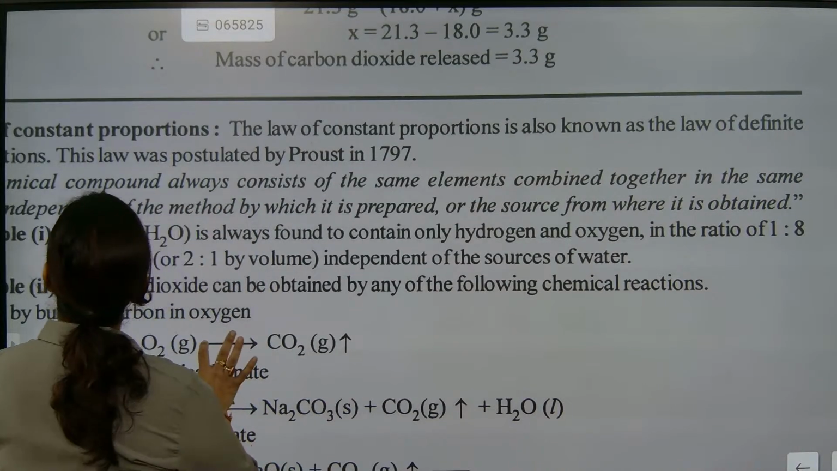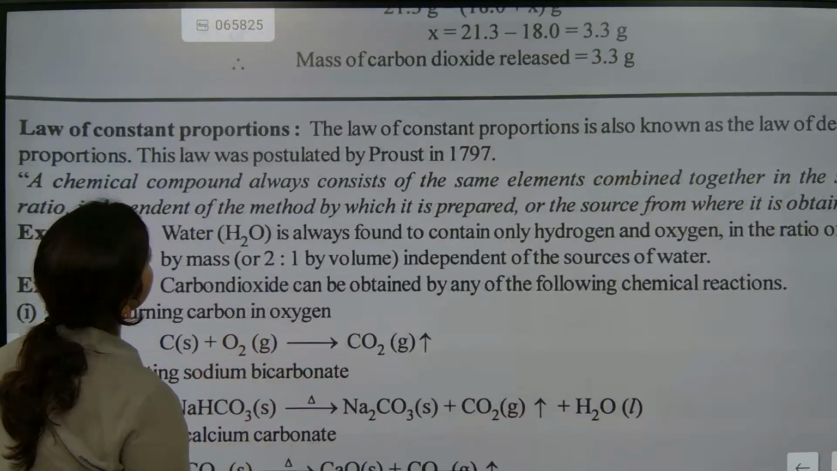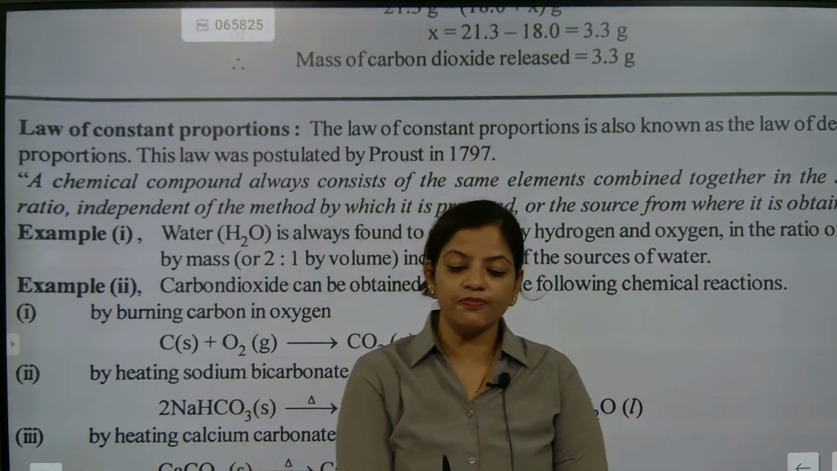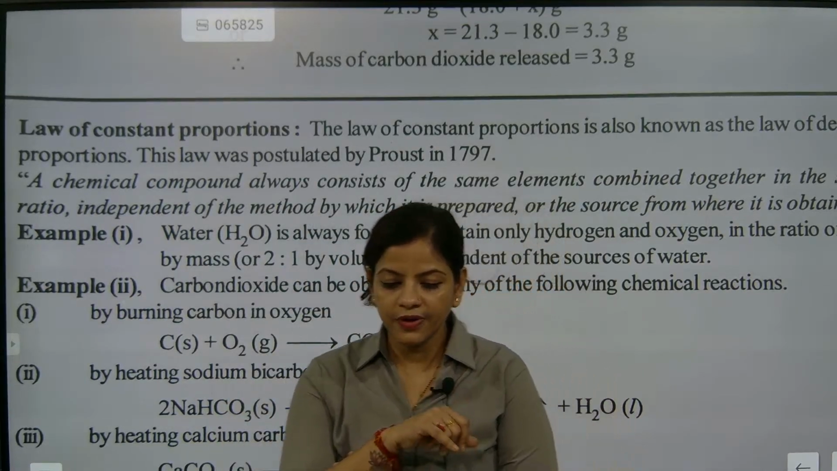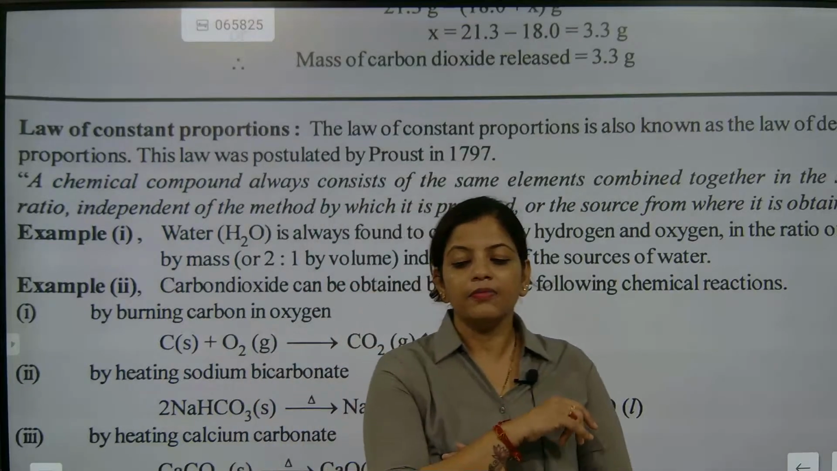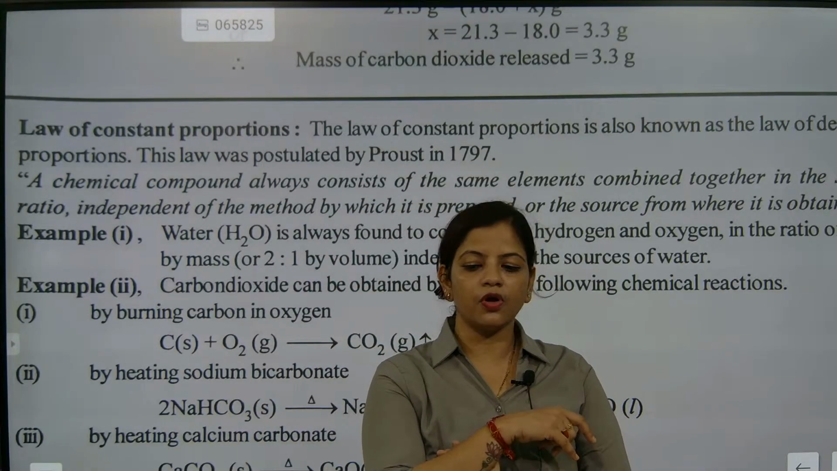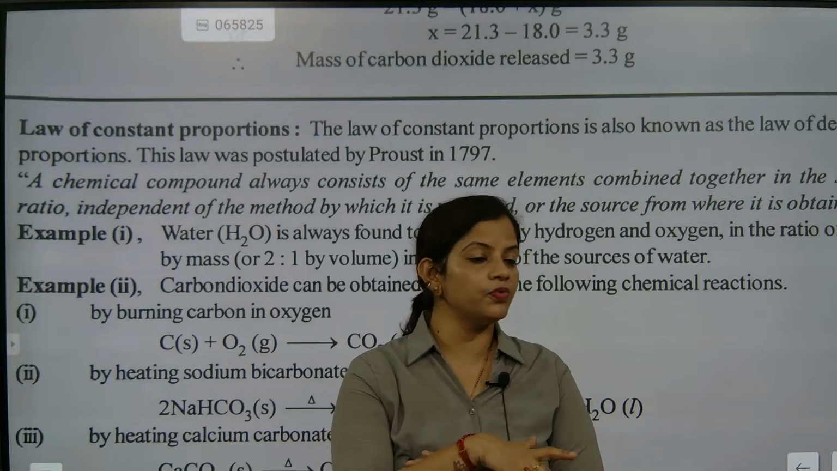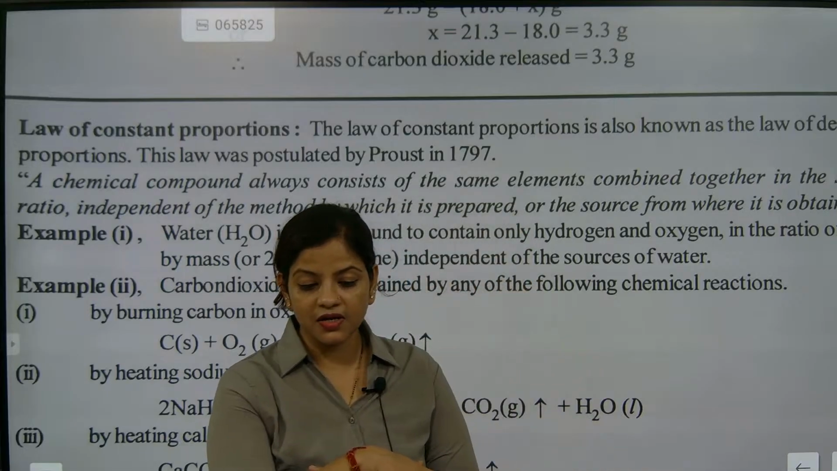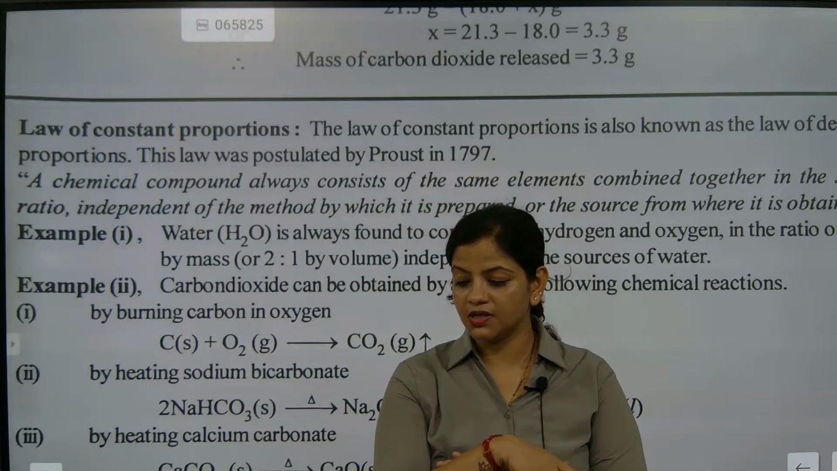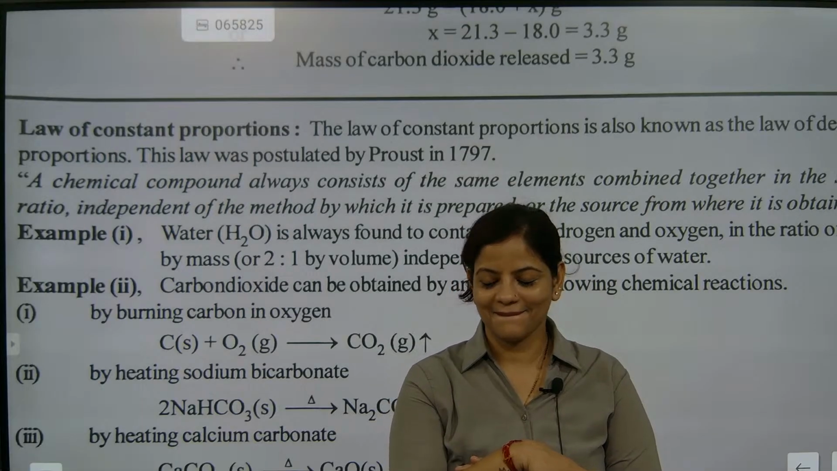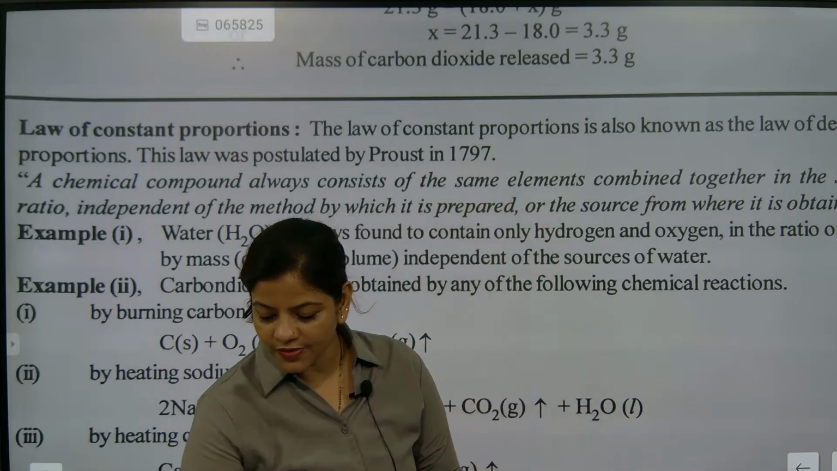Now we are going to talk about the law of constant proportion. The law of conservation of mass is a simple one, everybody will be able to know about it. But what we are going to do is talk about the law of constant proportion. What is the meaning of constant proportion? First, we need to understand the constant proportion.